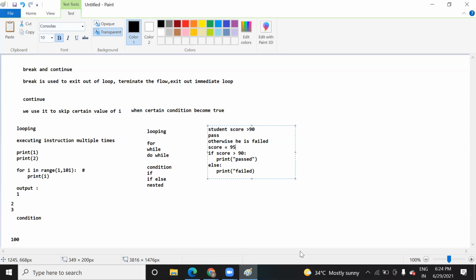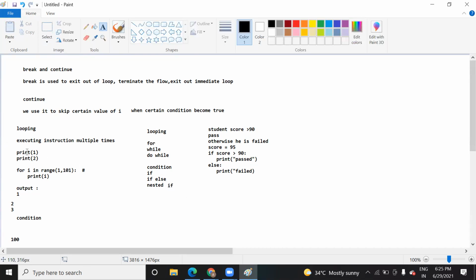Just like an ATM machine, you might have gone to an ATM, you enter a card, and after validation of the card, you enter a PIN. If your PIN is correct, they give you access. Otherwise, they give you a message that you entered a wrong PIN, right? So to do conditional work, where you need to check the condition and then do an operation, we use this condition. There are different kinds of conditions: if else, nested if. So these are called conditions.